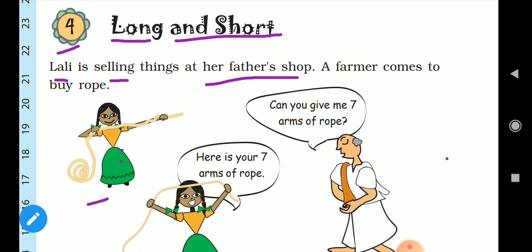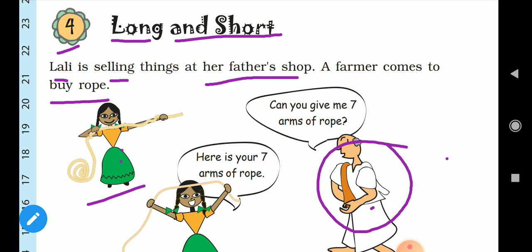Lalli is a small girl. She is selling things at her father's shop. A farmer comes to buy rope. He is the farmer. He came to the shop and he is asking for a rope. So, what did he ask? He asked, "Can you give me